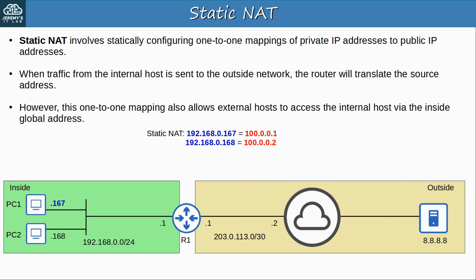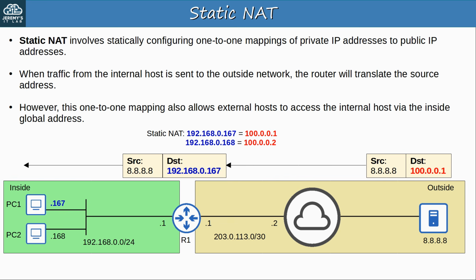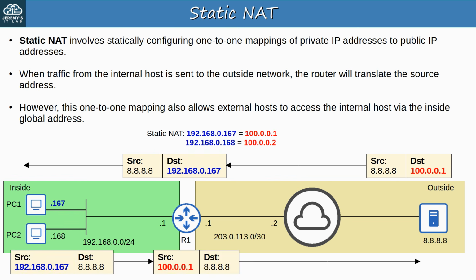This one-to-one mapping of IP addresses doesn't only allow the internal host to access external resources, it also allows external hosts to access the internal host via the inside global address. So without PC1 initiating communication with the server, it could send a packet to destination IP 100.0.0.1, and because of that one-to-one IP address mapping, R1 would translate it to 192.168.0.167 and forward it to PC1. And then PC1 would reply. So it works two ways, not just from inside to outside, but also from outside to inside. Okay, just wanted to make that clear since I didn't mention it in day 44.